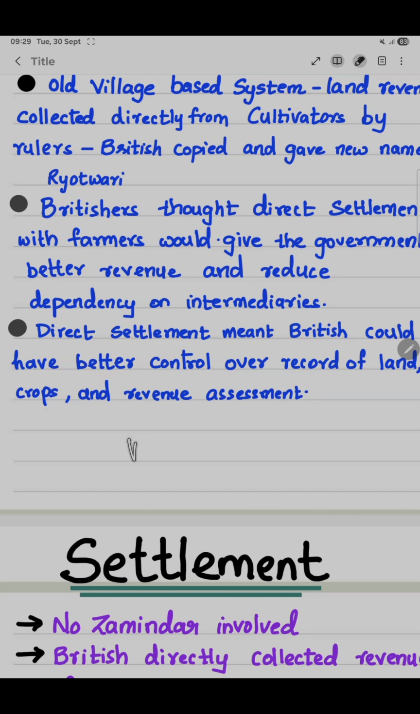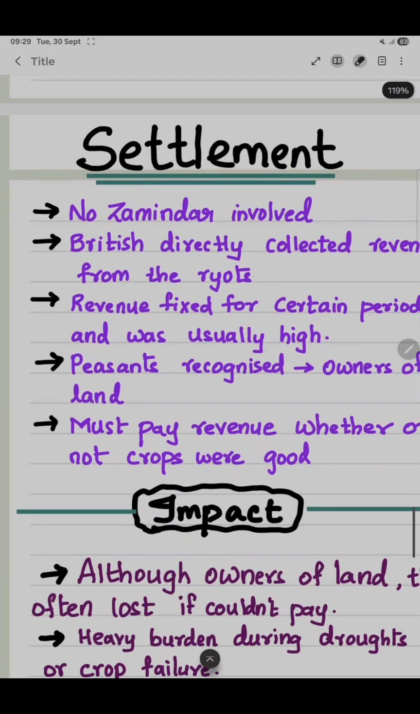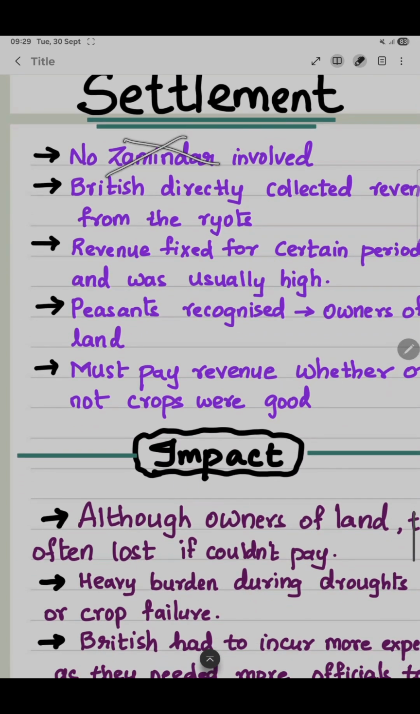So there won't be any kind of manipulation. If there are mediators, they will try to manipulate, they will show something different than what is actual. Next is Ryotwari settlement. So there is no Zamindar involved here. Britishers directly collected the revenue from the ryots, that is peasants.